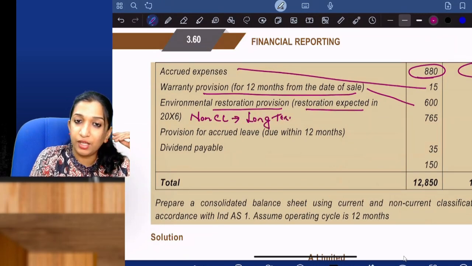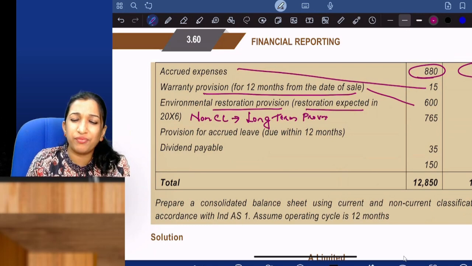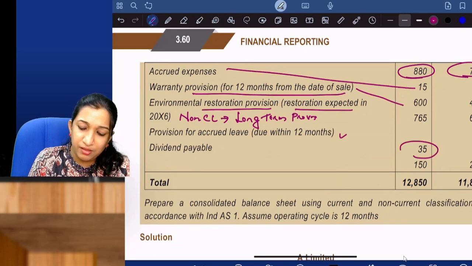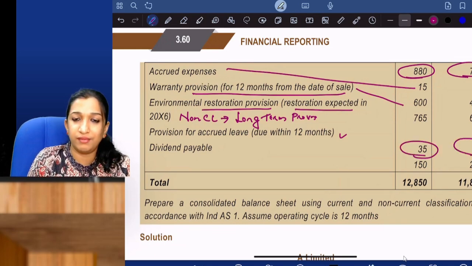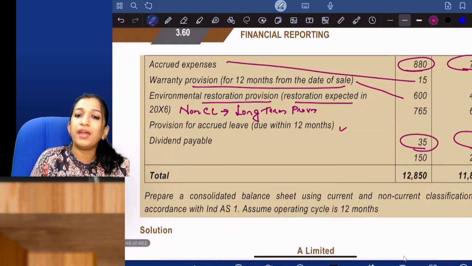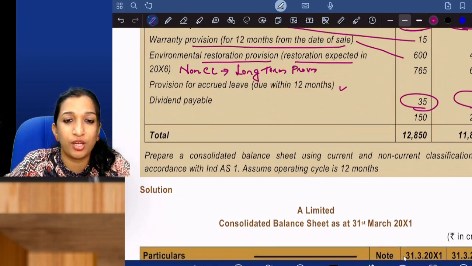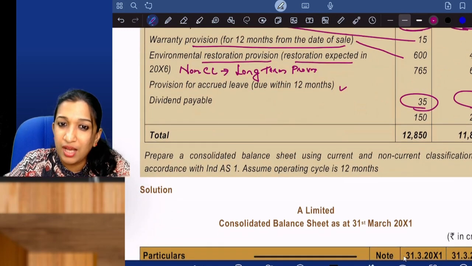Provision for accrued leave is generally current. Dividend payable is also a current liability. Prepare a consolidated balance sheet using current and non-current classification in accordance with Ind AS 1. Assume the operating cycle is 12 months.